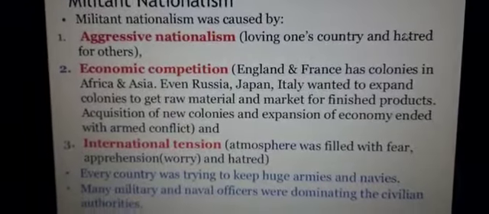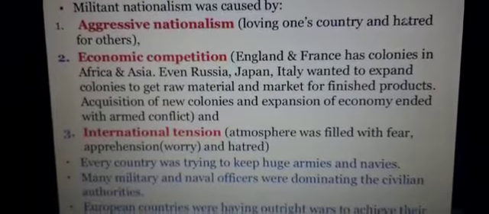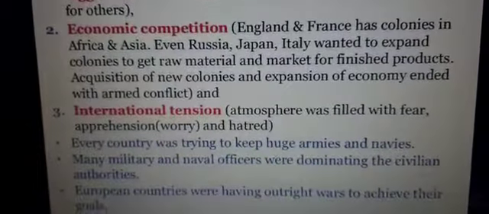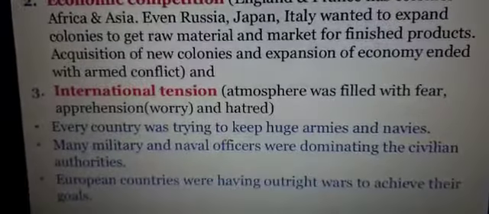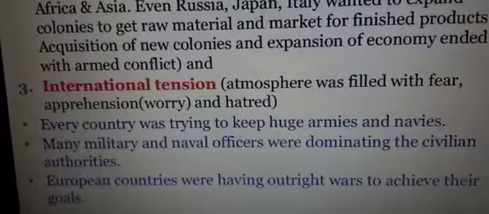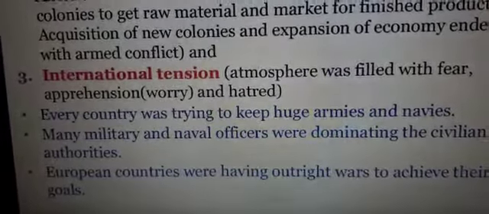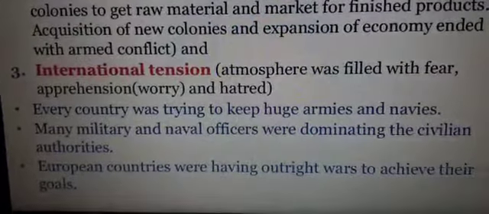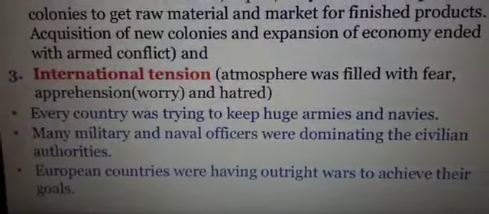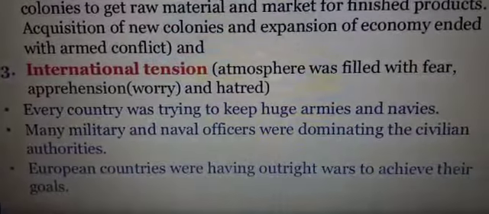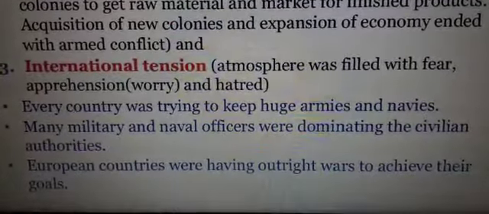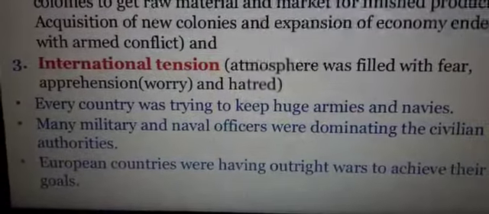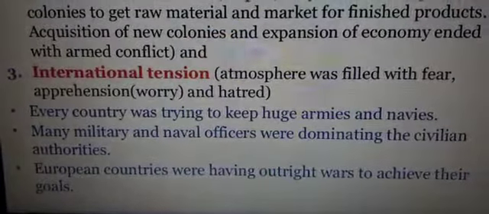Every country was trying to keep huge armies and navies. Many military and naval officers were dominating the civilian authority. European countries were having outright wars to achieve their goals. So all wars were taking place to achieve, then what was the goal? To make more and more colonies. So this is the militant nationalism.